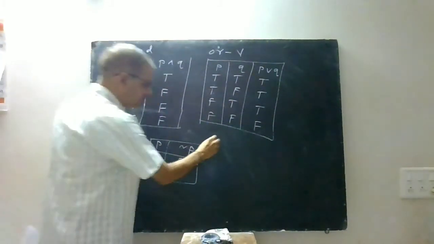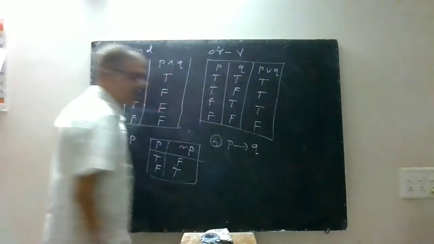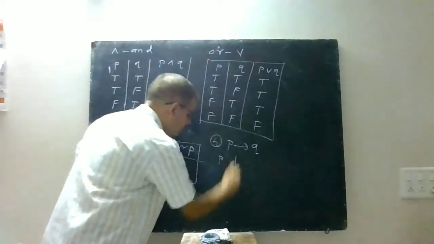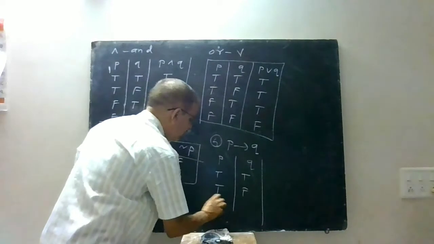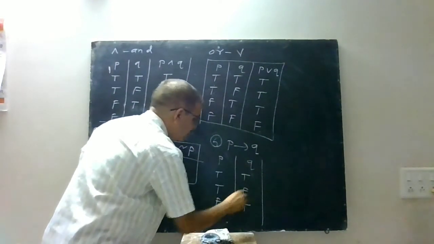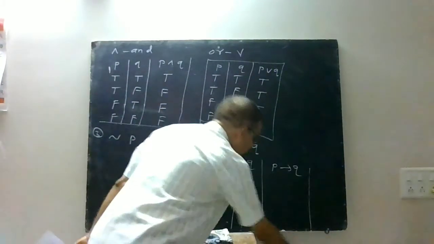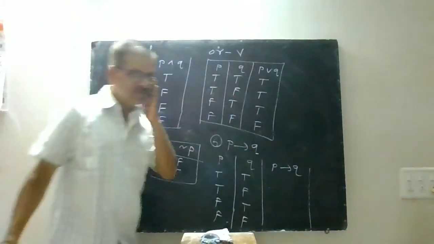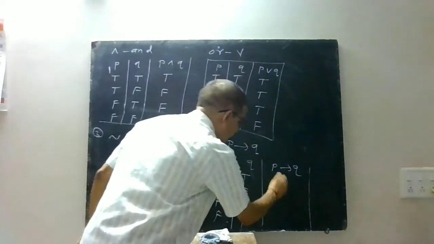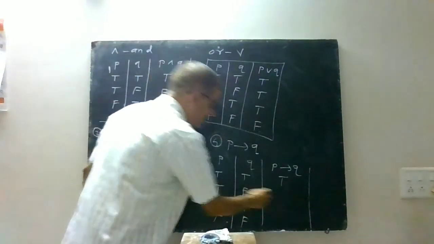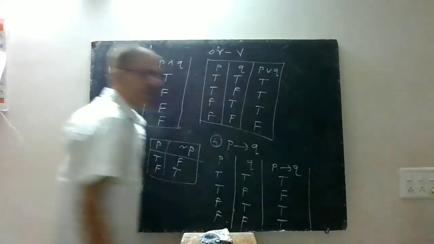Now only the fourth one, that is P implies Q, that you have to remember. The first column is the same, the second column is the same. It is T, T, T, F, F, T, and F, F. Now you only have to consider one or two values here. If you remember those values, the next value you can find. When both are true, it is true. When T implies F, it is F. F implies T, it is T, and F implies F is always true.